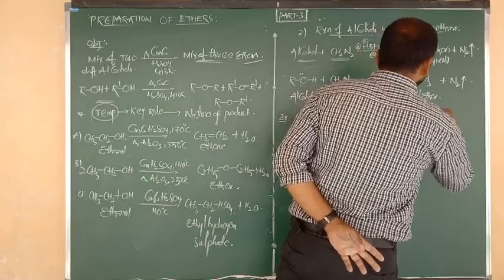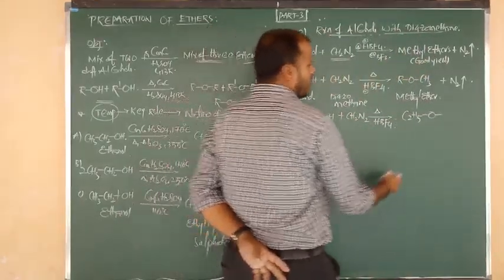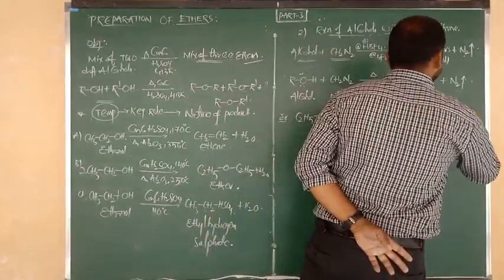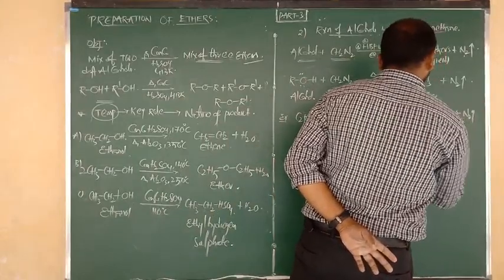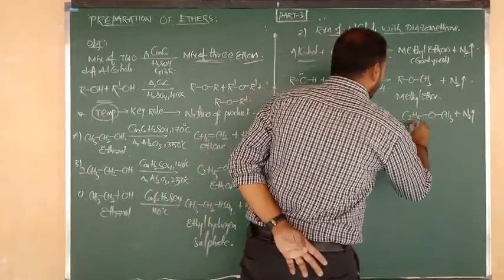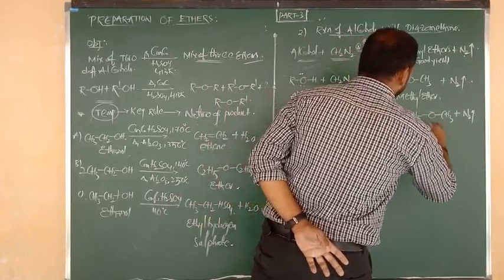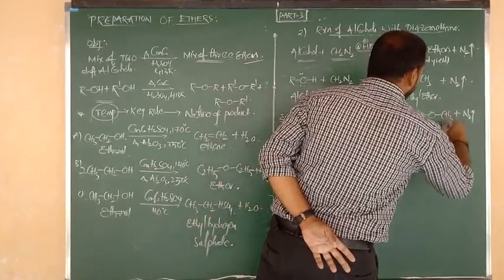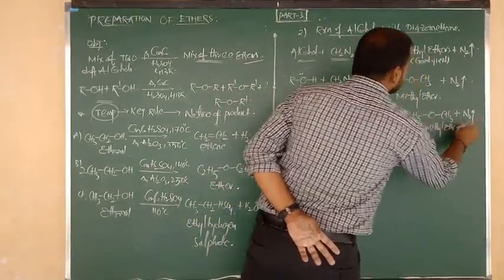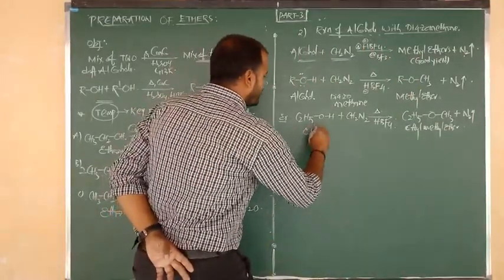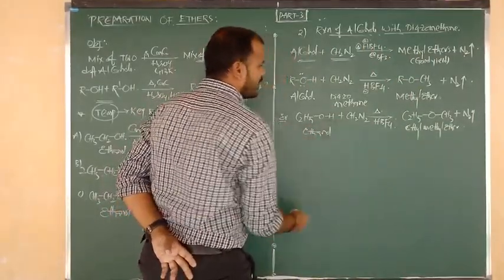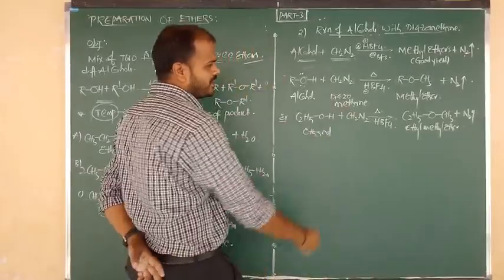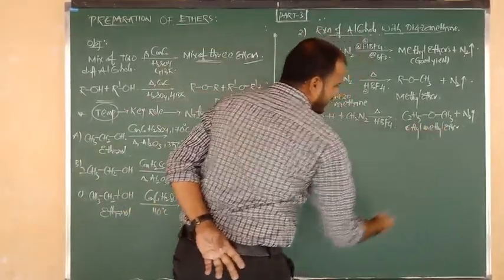C2H5 bonded to O, and O bonded to CH3, by the loss of N2 gas. The product is ethyl methyl ether, and the reactant is ethanol, or ethyl alcohol.